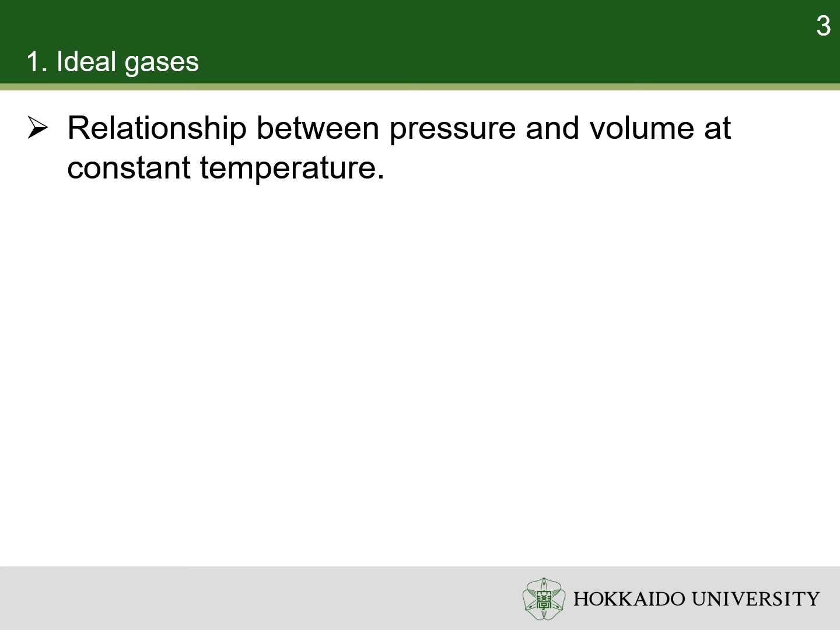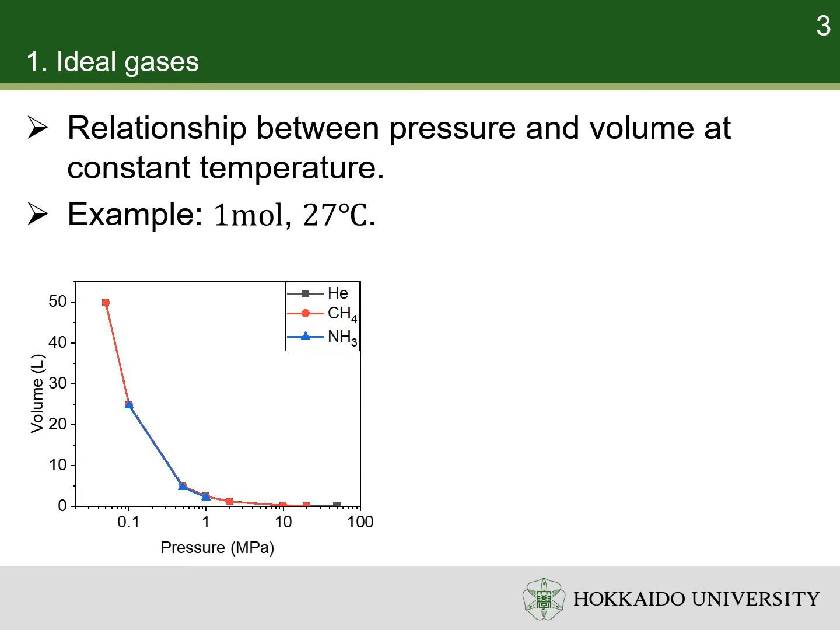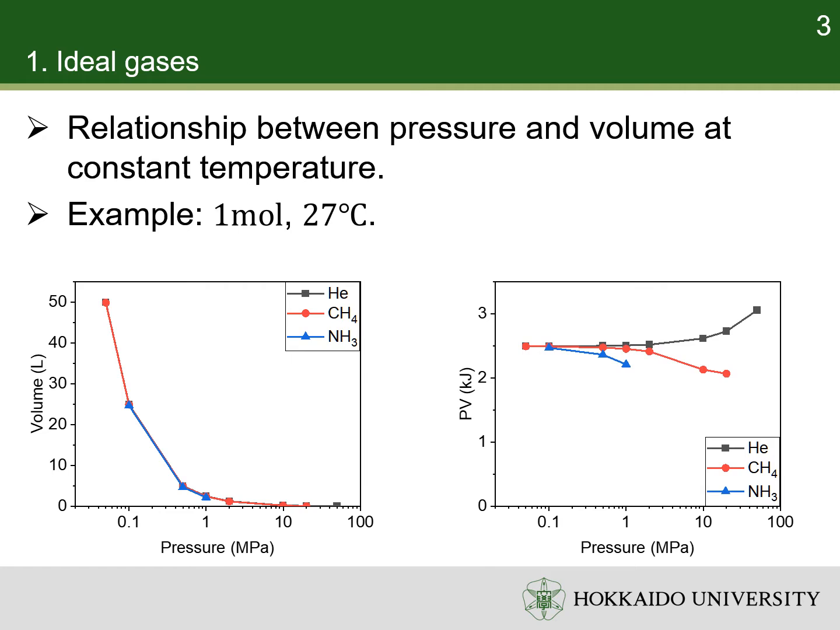There is a relationship between pressure and volume in a gas at constant temperature. Please look at the example below. For a fixed amount of matter and constant temperature, the pressure of a gas tends to decrease as the volume of the container increases. However, the product of pressure and volume is roughly a constant for all gases when pressure is low.